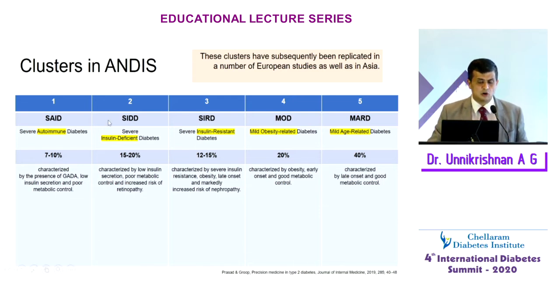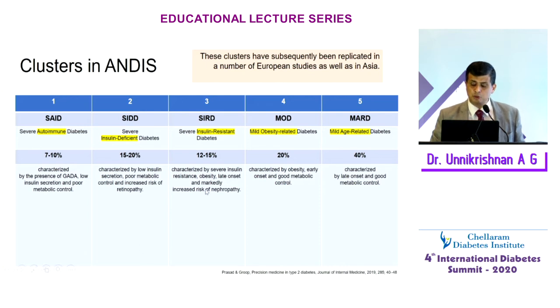As I said, on the left is severe autoimmune diabetes, which is more or less like our type 1 diabetes. Second, you have severe insulin deficient diabetes, which is like type 1 diabetes but non-autoimmune. You can see this has a high risk of retinopathy, so you need to follow these patients up for retinopathy. Mind you, this is done in a narrow group of people in one part of Europe, and I don't think these results are generalizable to the rest of the world. But I still think this research is worth presenting because it is a new concept. If we can do a similar multi-center study in India, if all of us join together, I think it should be possible to look at that data.